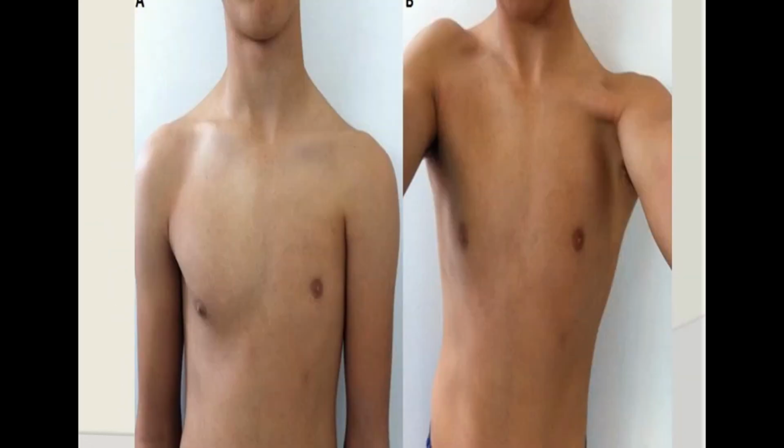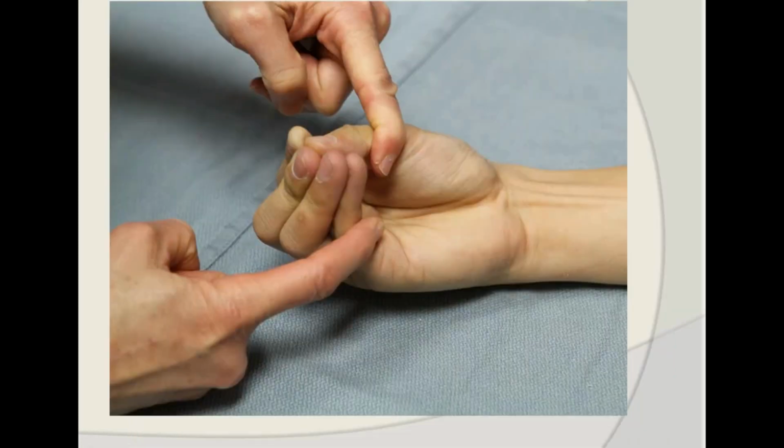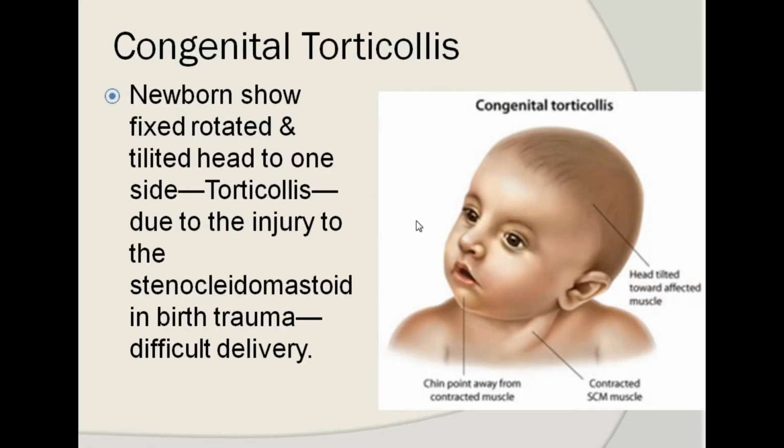The common anomaly seen in practice is the absence of the pectoralis major muscle. This picture shows the absence of both pectoralis muscles, while this picture shows a unilateral absence of the pectoralis major muscle, and it is called Poland syndrome. Another condition is the absence of the palmaris longus muscle, which occurs in usually 15% of the population. There is a complete absence of the palmaris longus tendon in the hand.